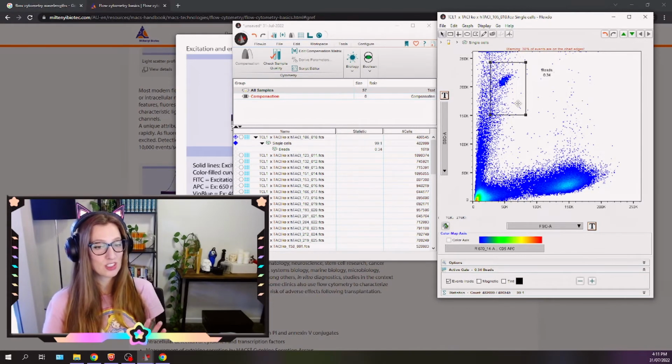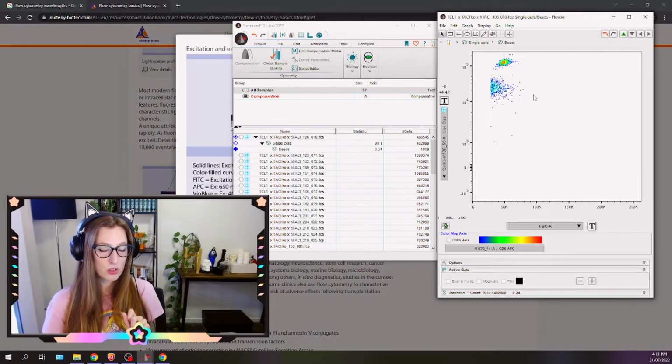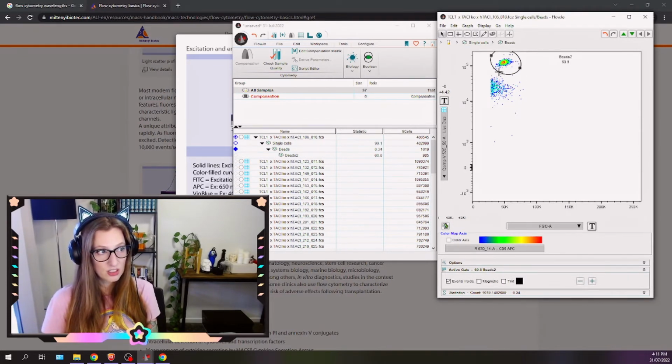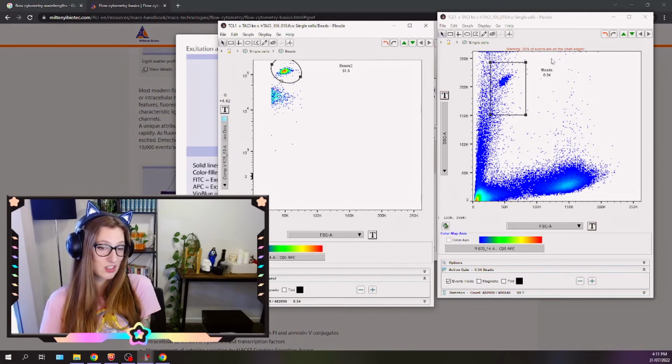You don't even need to do this, but I like to do this. I'm going to go into that and put in the live dead aqua channel. This is a fluorochrome that we use to differentiate between alive and dead cells, but it's really handy when you're gating for the beads. So I'm just going to call this beads 2. And you see when we go into this channel, we can now gate out all of this stuff that is around that population of interest. So that's why I like to go in and just make it a bit more accurate.